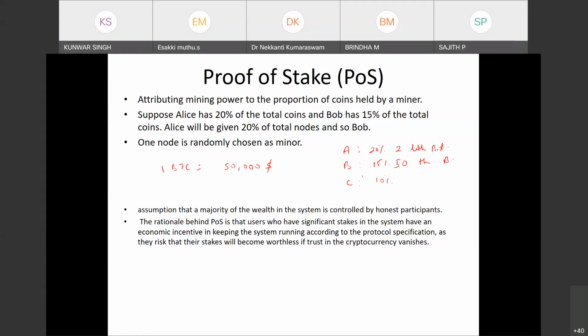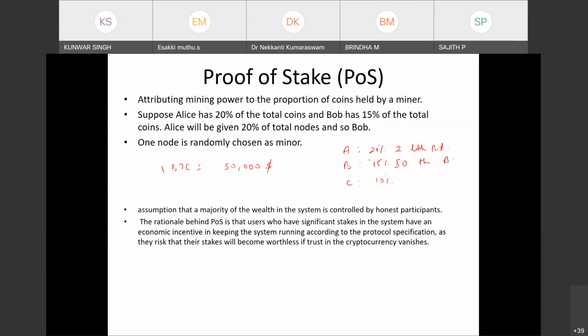These people will be the big losers. So I assume they will not do anything wrong, because it is a benefit for them to make this system more successful. It is assumed that they will be more honest towards that system.